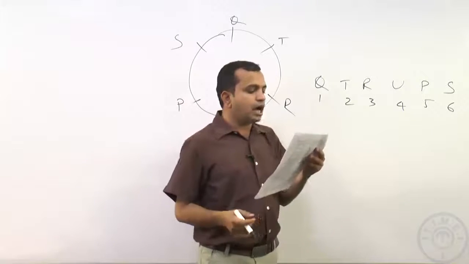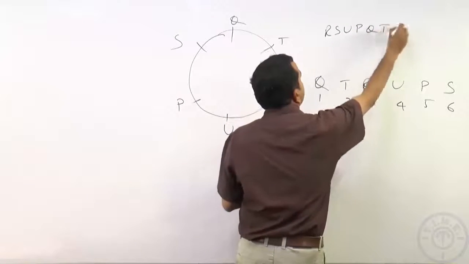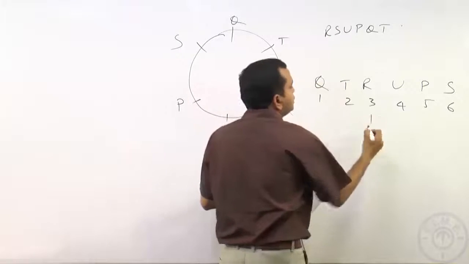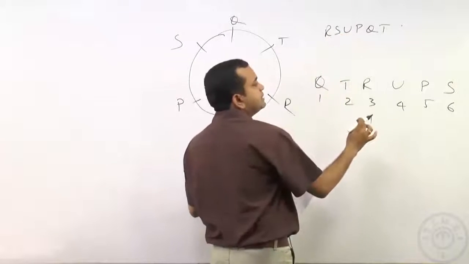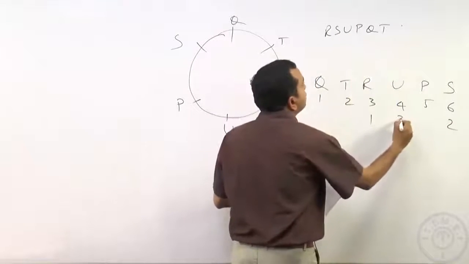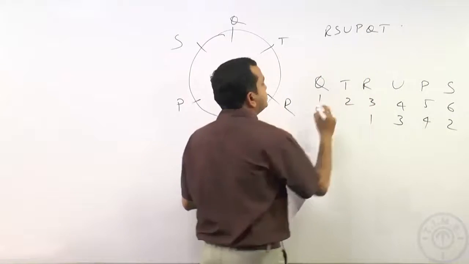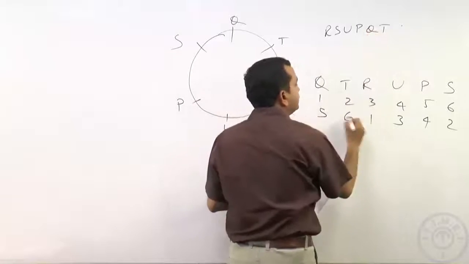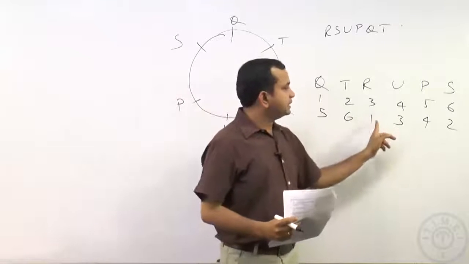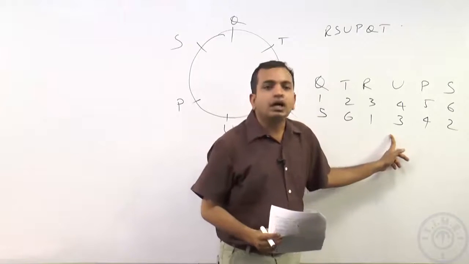Now, the first order: R, S, U, P, Q, T. Let us say R is the first person, which means R is becoming the first person, S is becoming the second person, U is becoming the third person, P is becoming the fourth person, Q is becoming the fifth person and T is becoming the sixth person. 1 is continuing in an odd seat, 2 is continuing in an even seat, 3 is continuing in an odd seat, 4 is not continuing in an even seat, he is moving to an odd seat.